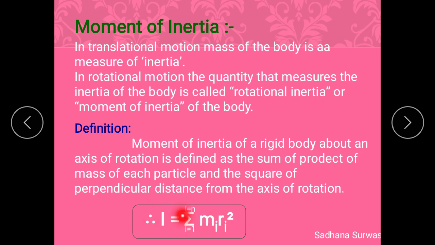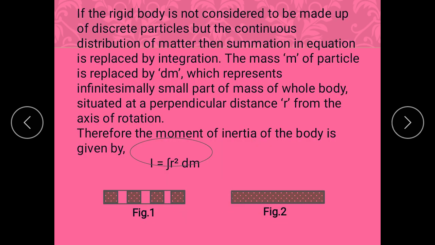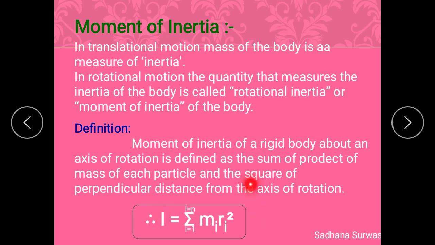And that is nothing but summation of the product of mass into the square of perpendicular distance, that is m_i r_i square. And here there is a limit for i, that is 1 to n, because the rigid body consists of n number of small particles. Okay. So this formula indicates that there is a discrete distribution of particles. If the rigid body is considered to be made up of a discrete distribution of particles, then only in that case we use this summation.